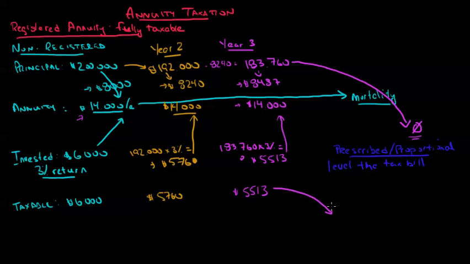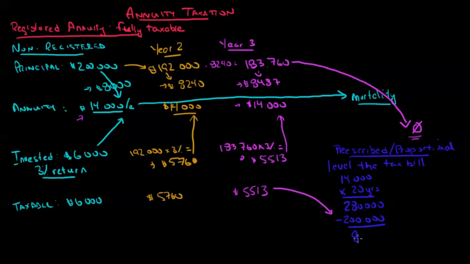And what I'm allowed to do here is we say, okay, we know we're going to have $14,000 a year of income. Let's say that my mortality is expected to be 20 years from now. I'm going to end up generating a total of $280,000 in that annuity. I started with $200,000.